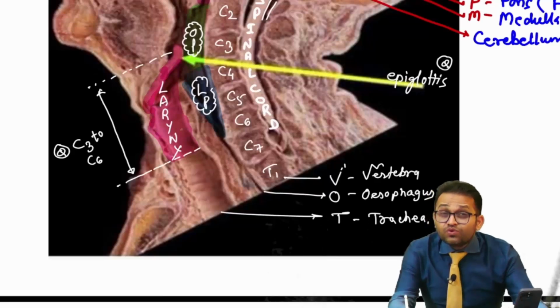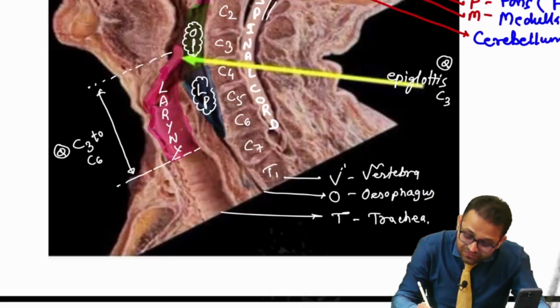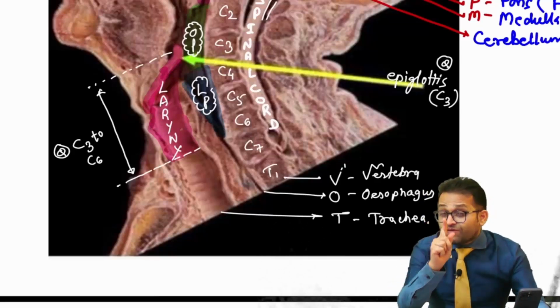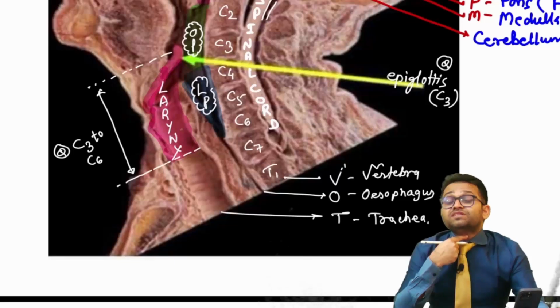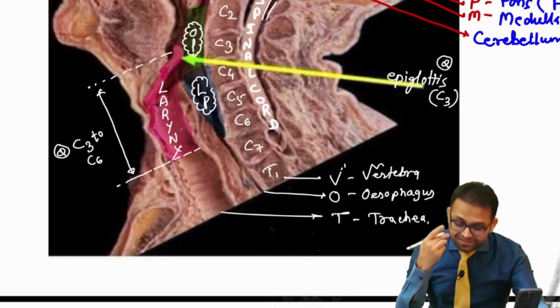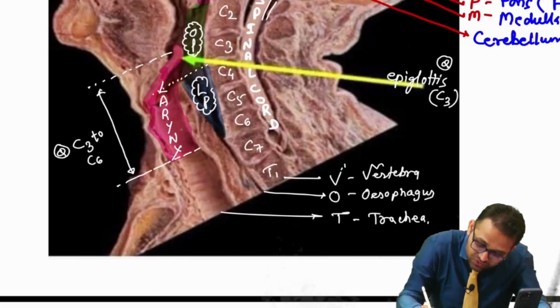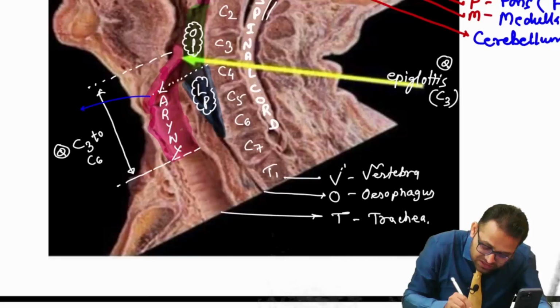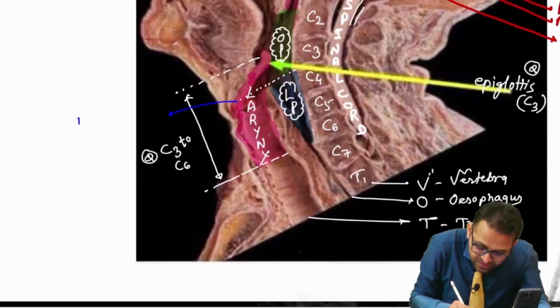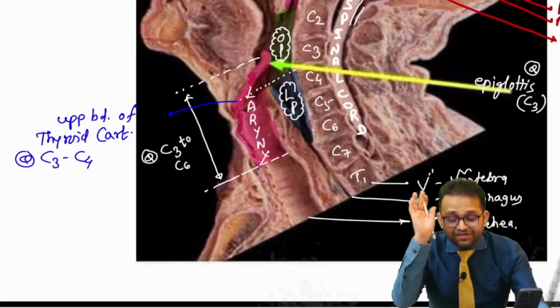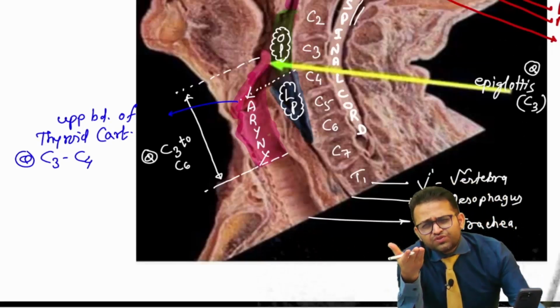Now you can see the epiglottis is located at which vertebral level? C3. Now the Adam's apple, the FMG 2018 question: the Adam's apple is created by the thyroid cartilage. The upper border of the thyroid cartilage is located at the C3-C4 junction. Remember, the upper border of the thyroid cartilage is at the C3-C4 junction. This is another recent MCQ in the 2021-22 FMG exam.